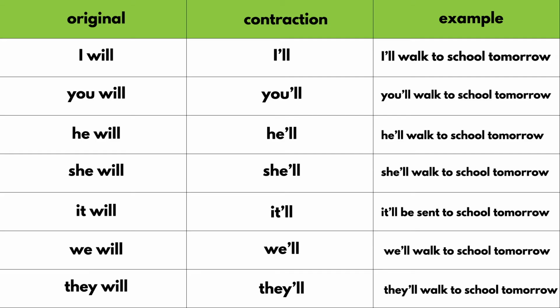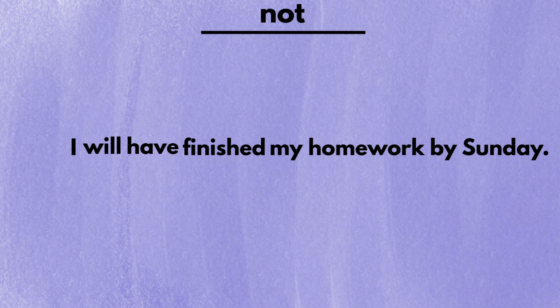On the other hand, you can contract the word will as the following in informal settings. If you want to say not in the sentence, put it after the word will, as in "I will not have finished my homework by Sunday." Now let's move on to the meaning of the future perfect tense.